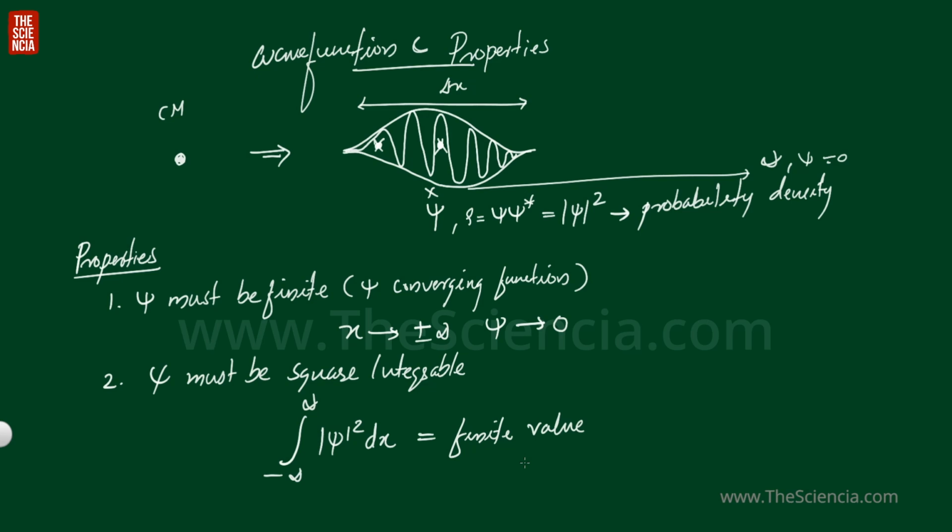Then how can we say it is a particle? We know a particle is localized. It is localized to a certain region only, that is the delta x region only. So the wave function corresponding to the particle should be a square integrable function. After integrating its probability density, we should get a finite value. Otherwise, what is its meaning? The particle is extended from minus infinity to plus infinity. Then how can we call it a particle? So psi must be a square integrable function.